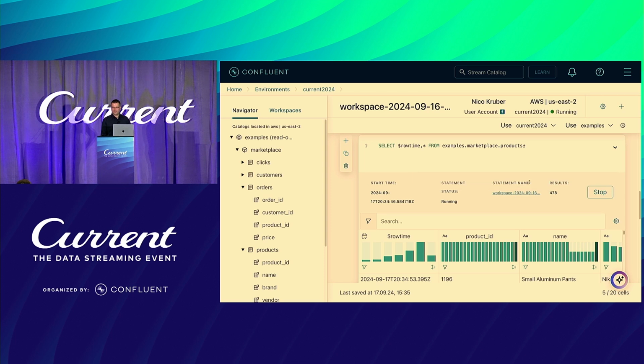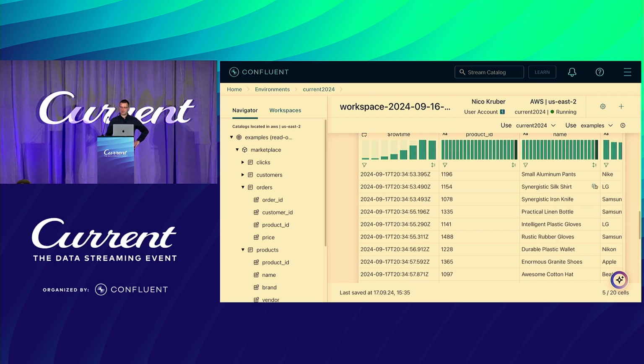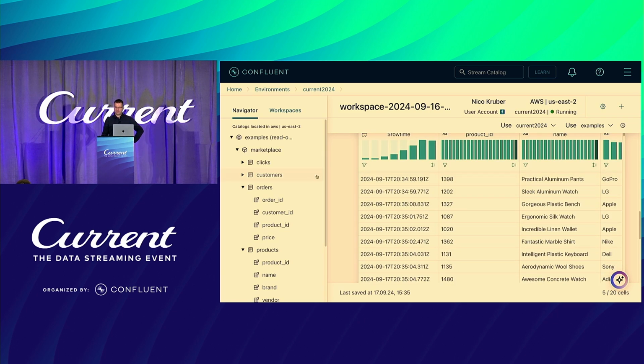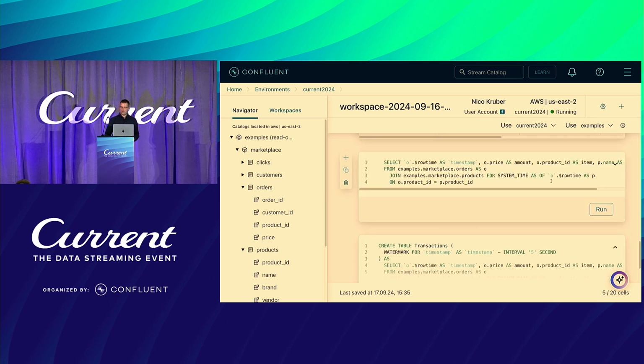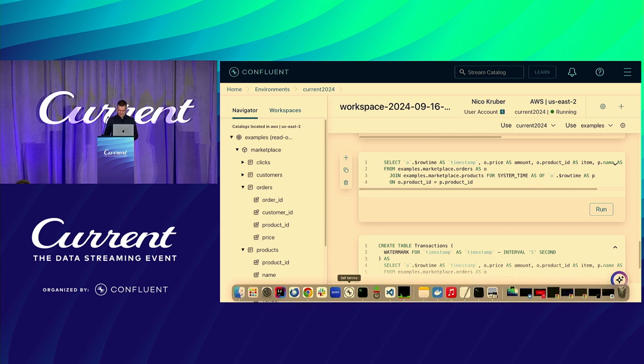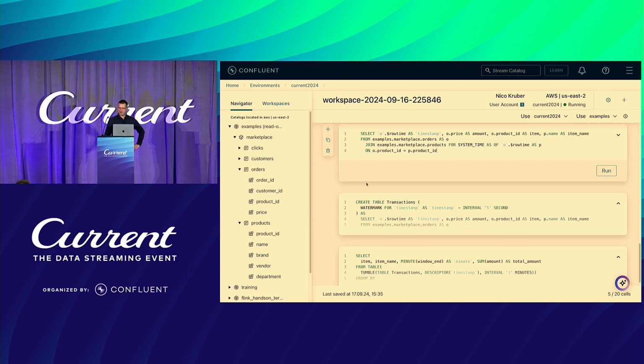Okay. So now we see the product IDs and we can correlate them with the names. Great. Now we just need to join those two things together. And, oops, I don't want to scroll through the items. I want to join. This is unfortunately not that big. I'm going to make it a bit smaller so that we can see. Sorry for that.